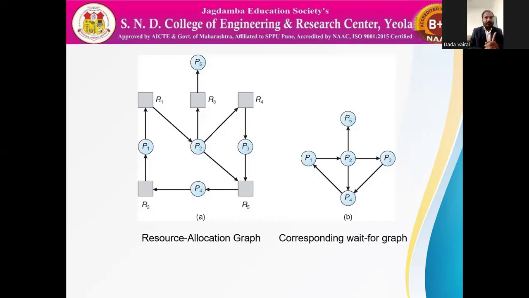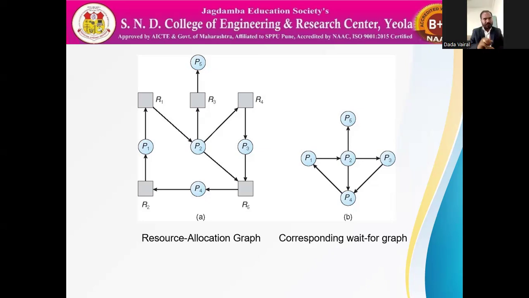See, this is a resource allocation graph. Process P1 wants R1, which is held by P2. P2 wants R3, which is held by P5. P2 wants R4, which is held by P3. P3 requested R5, which is held by P4, and P4 wants R2, which is held by P1. Suppose we eliminate all the resources from the diagram. Then we can see that we connect the edges directly from process to process.